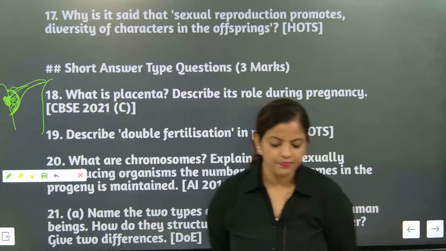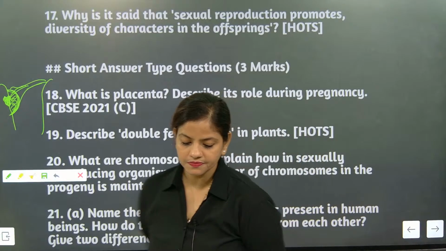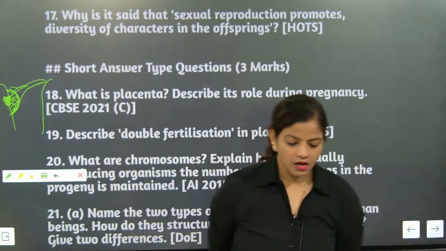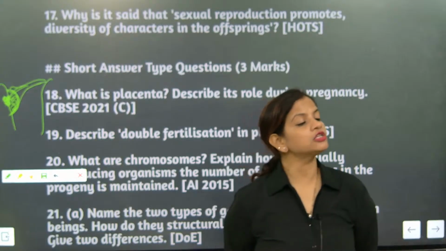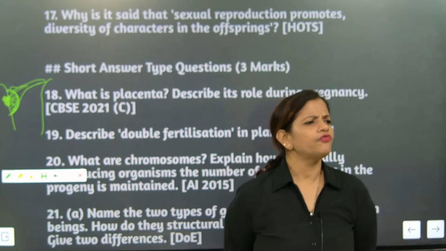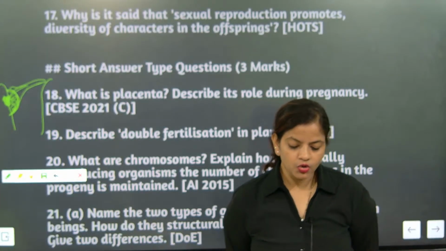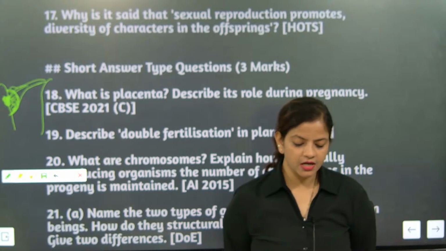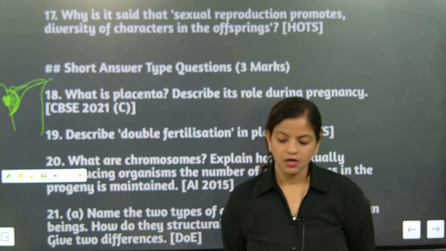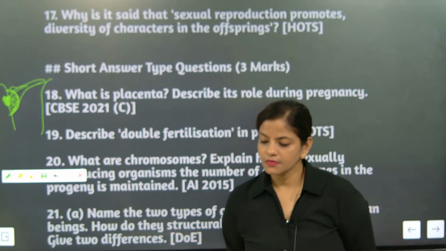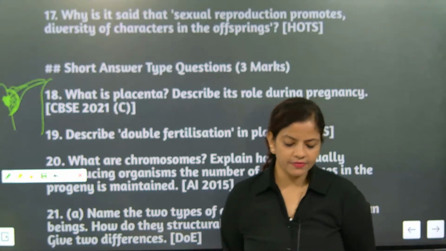Placenta provides a large surface area for glucose and oxygen to pass from mother's side to the embryo. Yes. Second point, right?